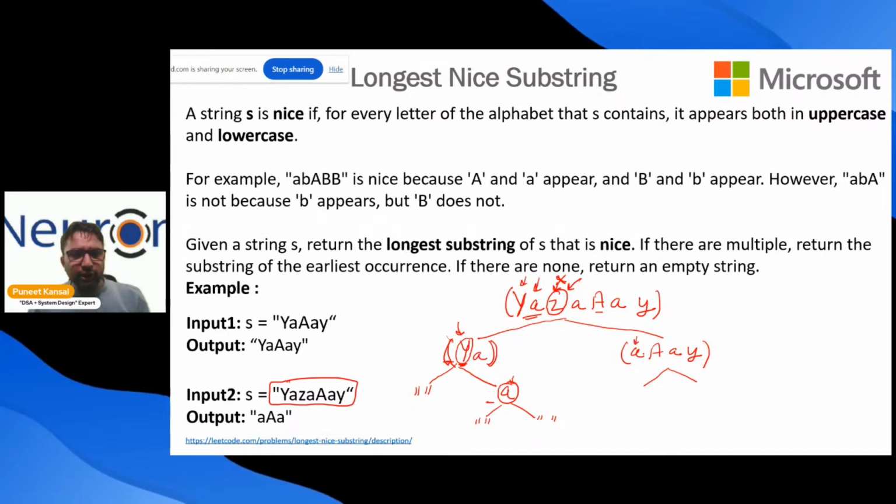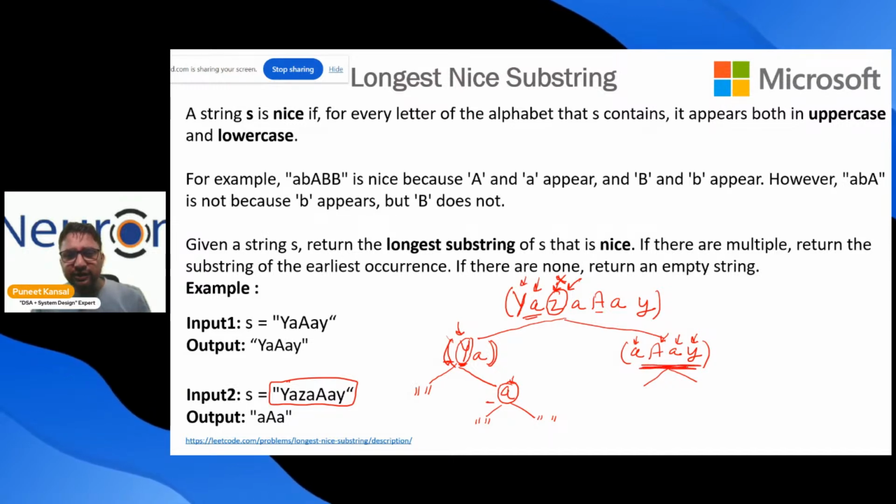So I'm asking A, do you have capital A in this? Yes, that is. And capital A, do you have small a? Yes. Small a, do you have capital A? Yes. Y, do you have capital Y? Y says no, in this substring there is no capital Y. So we say okay, you please go out. You please go out, and there is nothing to the right side of you, but the left-hand side is small a, capital A.